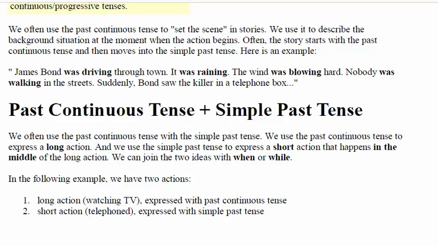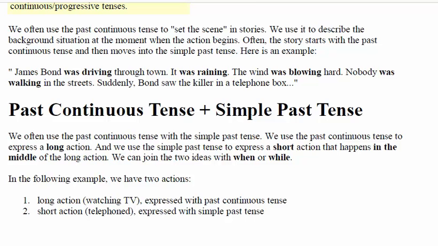We use the past continuous tense to express the long action, and we use the simple past tense to express the short action that happened in the middle of the long action. So there is a combination of the past continuous and simple past. Whenever we talk about the long action, we use the past continuous, and whenever we talk about the short action, we use the simple past tense.